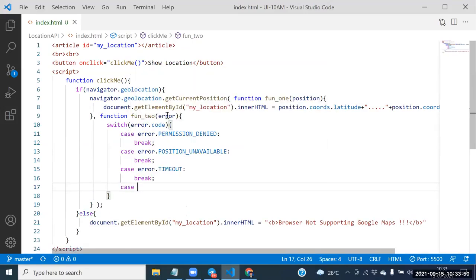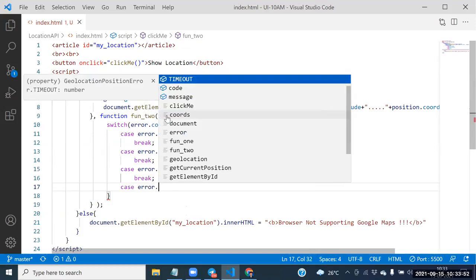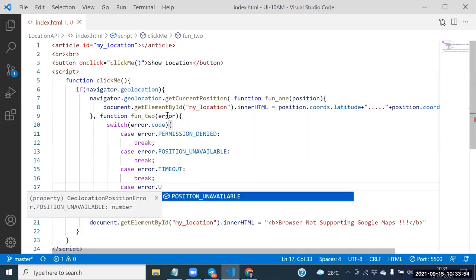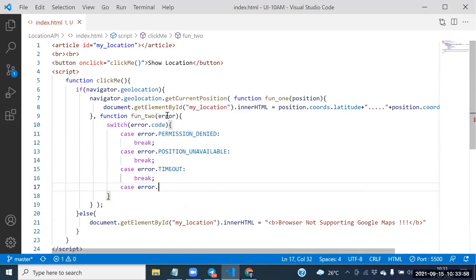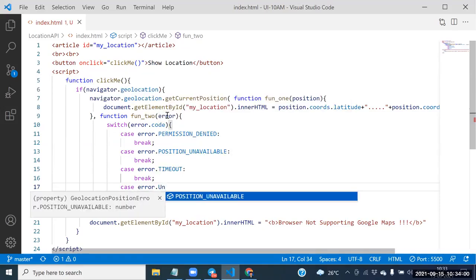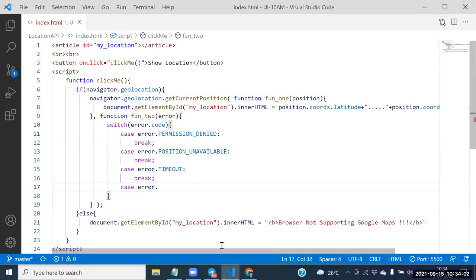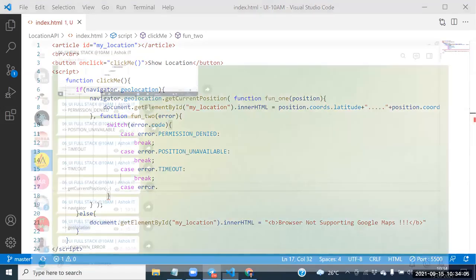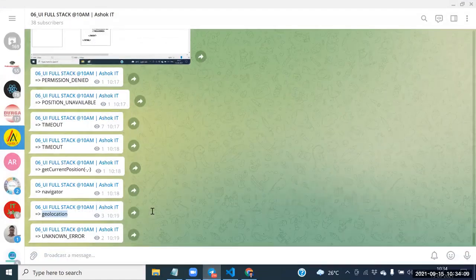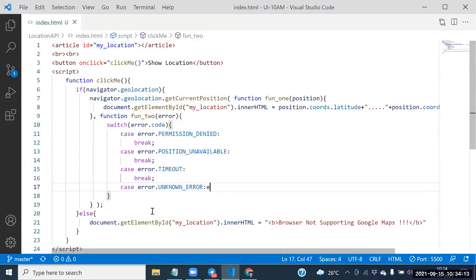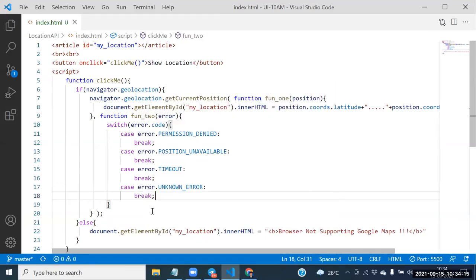Break. Guys, case equal to error dot unknown error. See this one here. Unknown error, sure? Yes, sir. Get current position. One more case is there: unknown error. Here itself we have one more thing. Next one, we need to take the break here, and here itself we need to place the break.